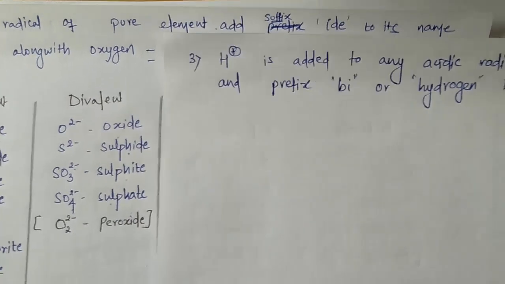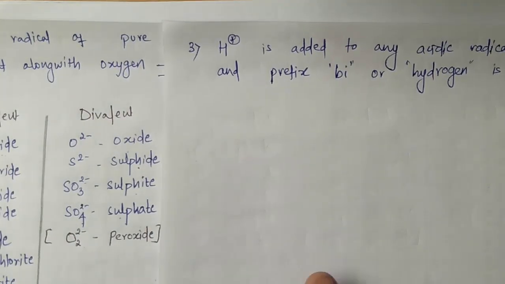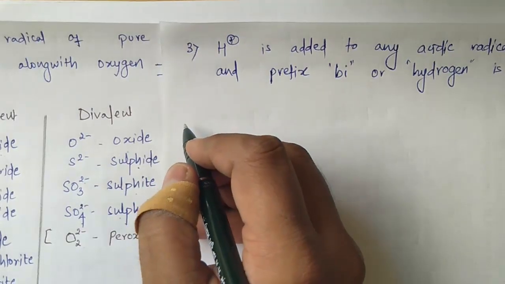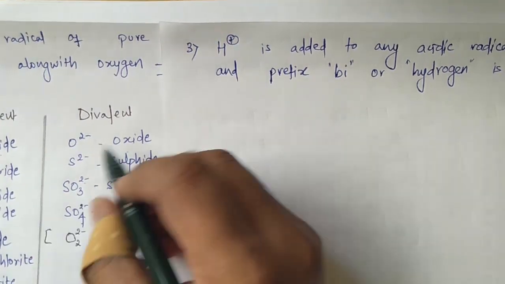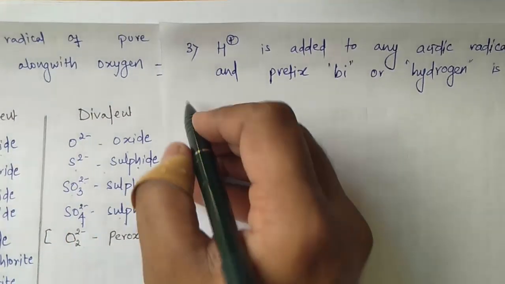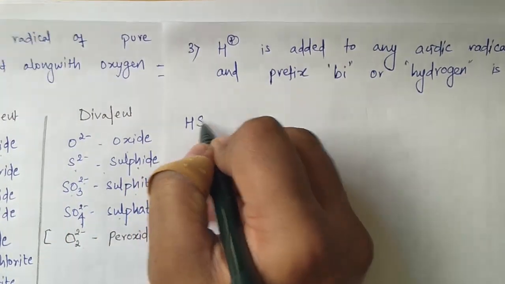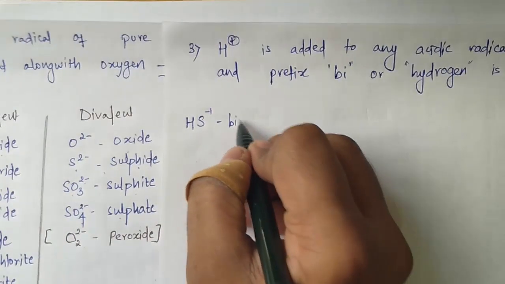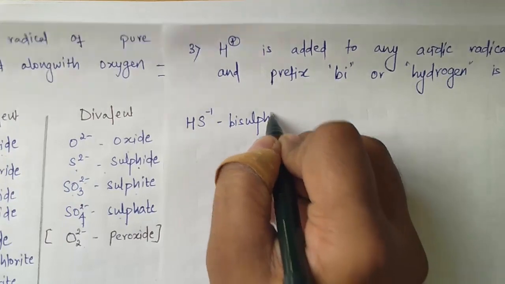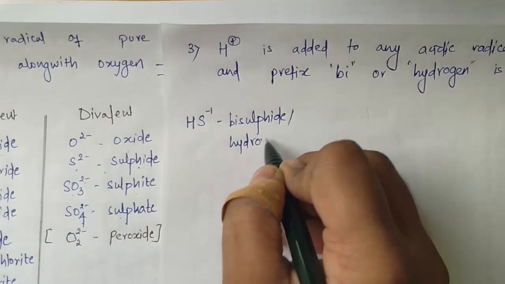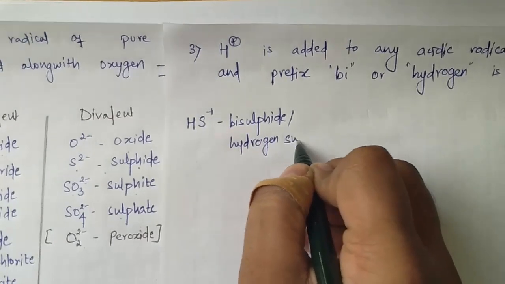While taking the examples, when I write hydrogen with sulfide, I will write HS minus 1. It will be called either bisulfide or hydrogen sulfide.